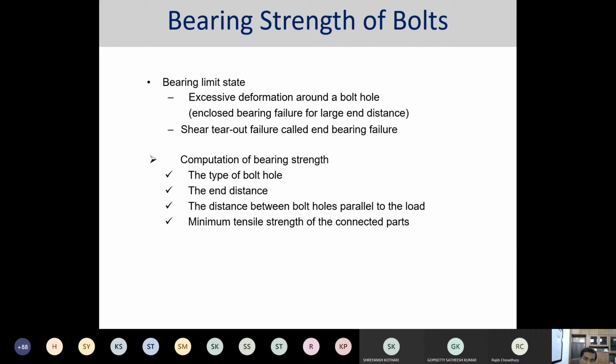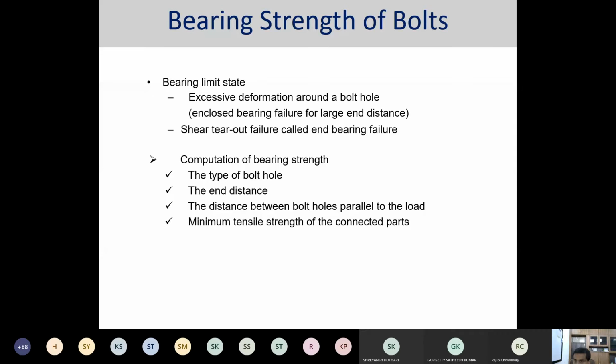All the failure events need to be addressed in a unified way, so that the demand is not exceeding the capacity of that particular joint. We'll solve a particular problem to identify how to proceed with that.